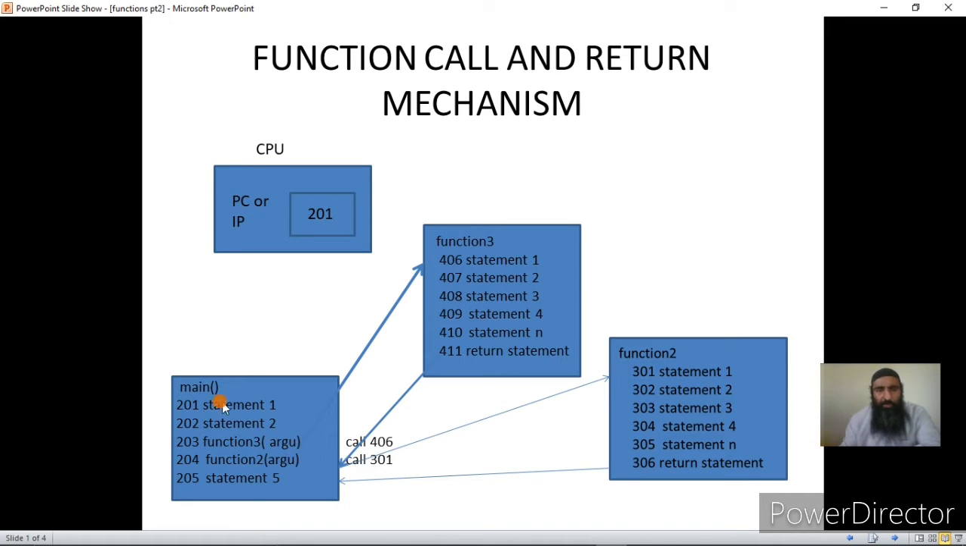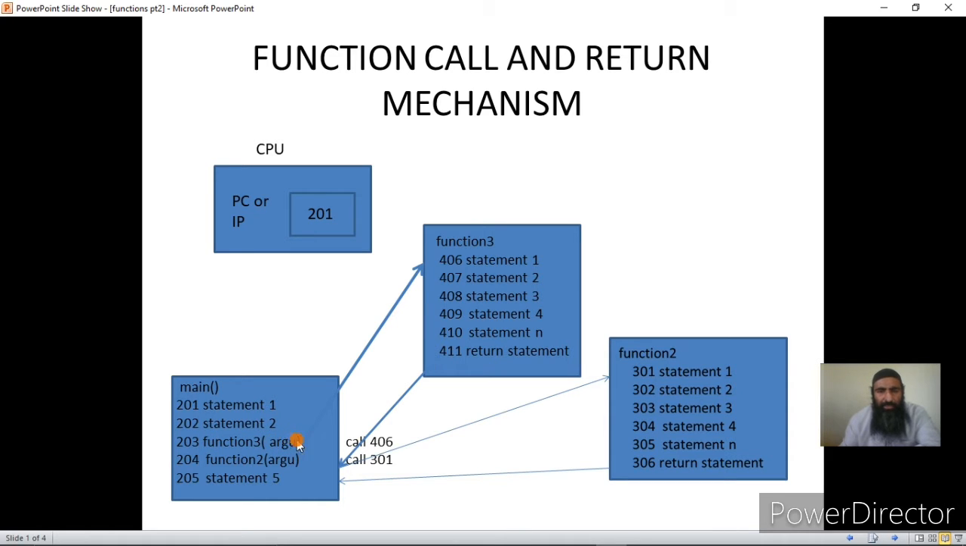So the calling function, or the caller, is main, and the called function is function 3. Main is called the caller or calling function. Now, what happens after this? How does the CPU handle this situation once it receives a function call at address 203?